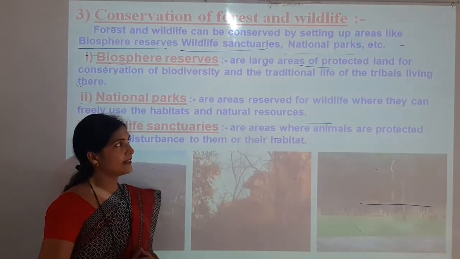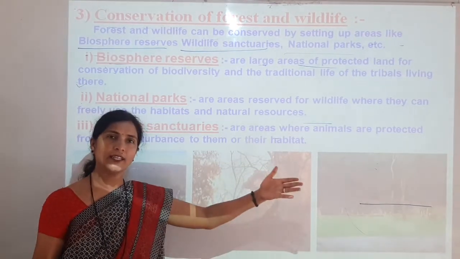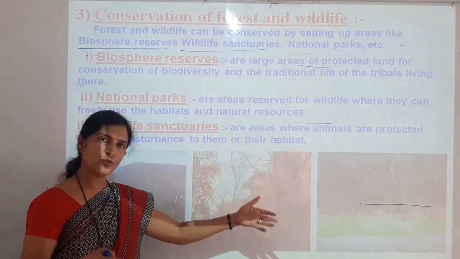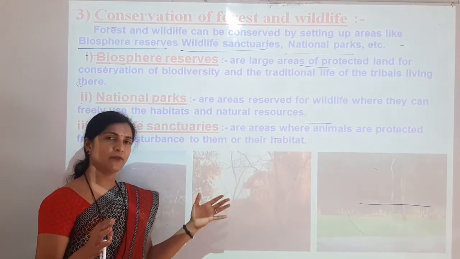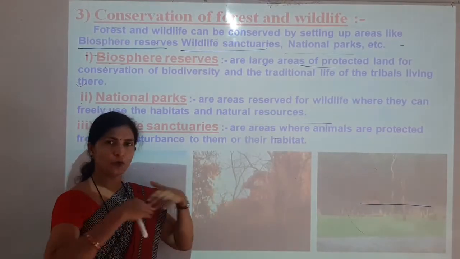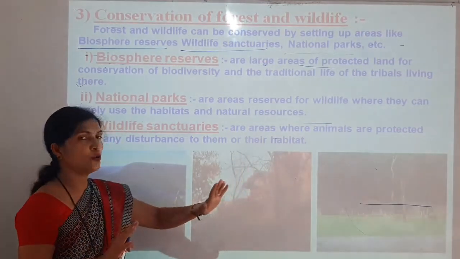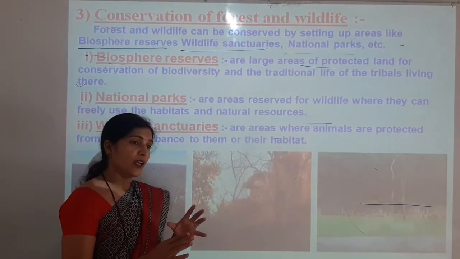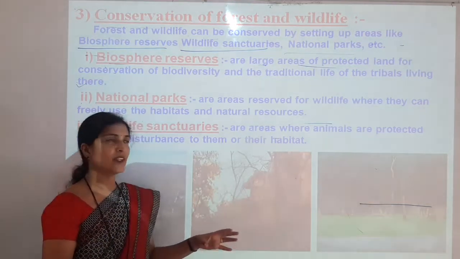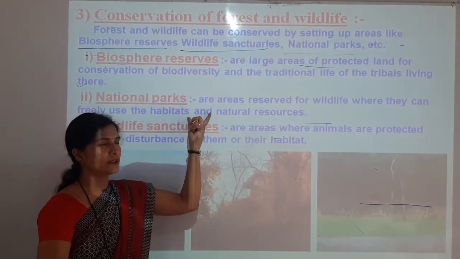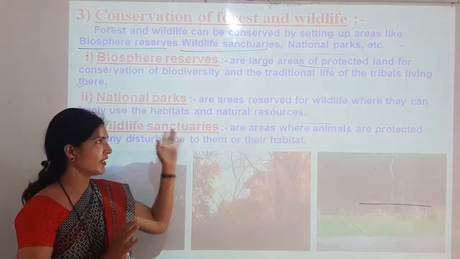Here you can understand that a national park is an area that is also protected, and wildlife, meaning tigers, lions and different types of animals, can freely move from one place to another and freely use their habitat and all the natural resources like plants, animals and water available in the national park. So such an area is a national park.